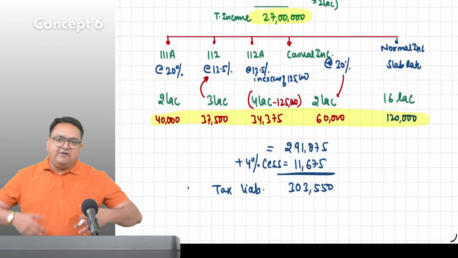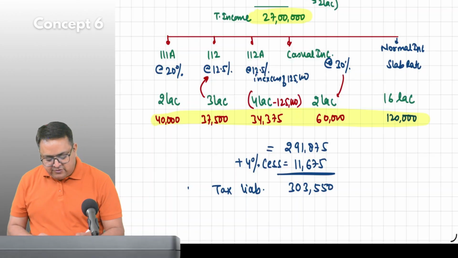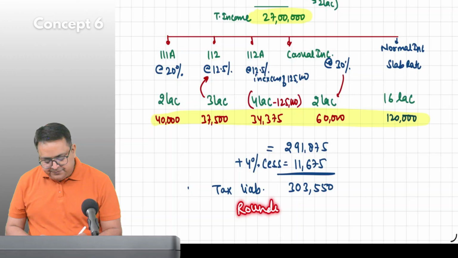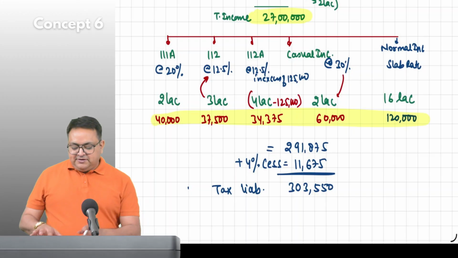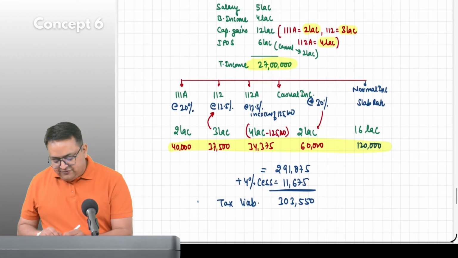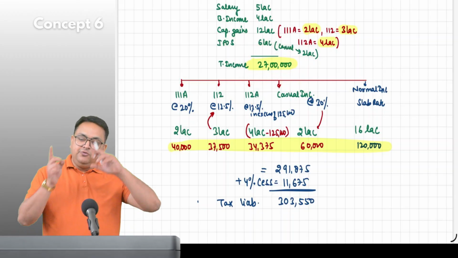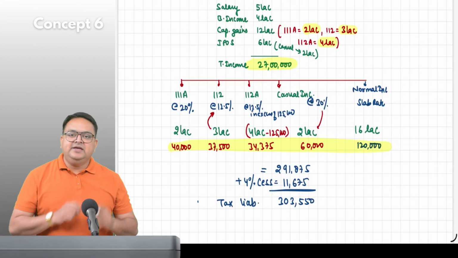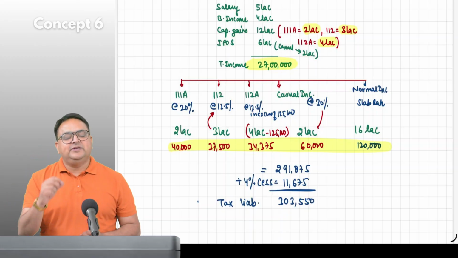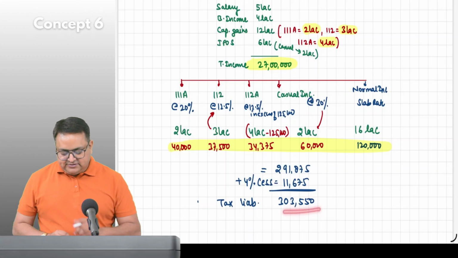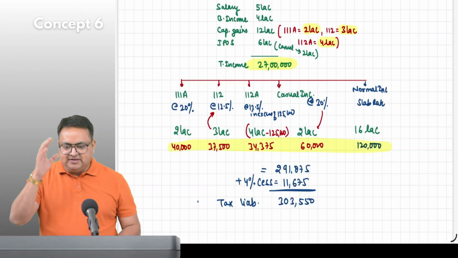Next time, we don't have to apply that section number. Otherwise, if this had not been rounded off, I would have simply written rounded off and rounded it. So 3 lakh 3,550. If you calculate slab rates on 27 lakh, you will get some other tax, but he is not supposed to pay that. On special income he is supposed to pay special rates of tax. 3 lakh 3,550. Now one more example I will do, and then you will do some examples for me.